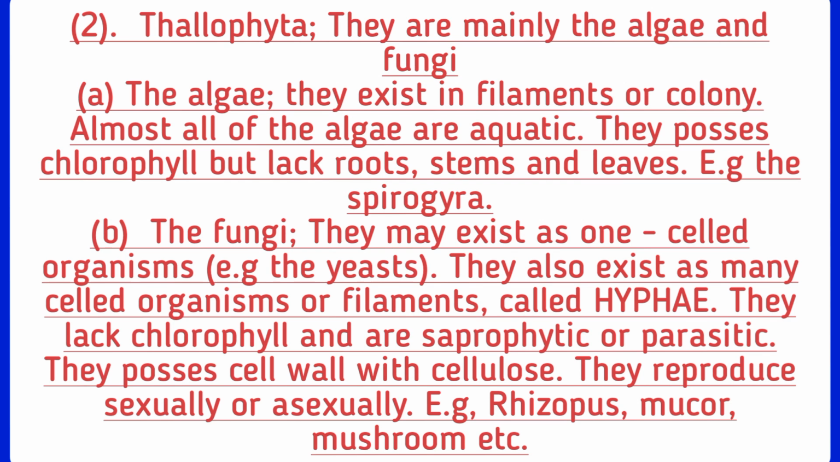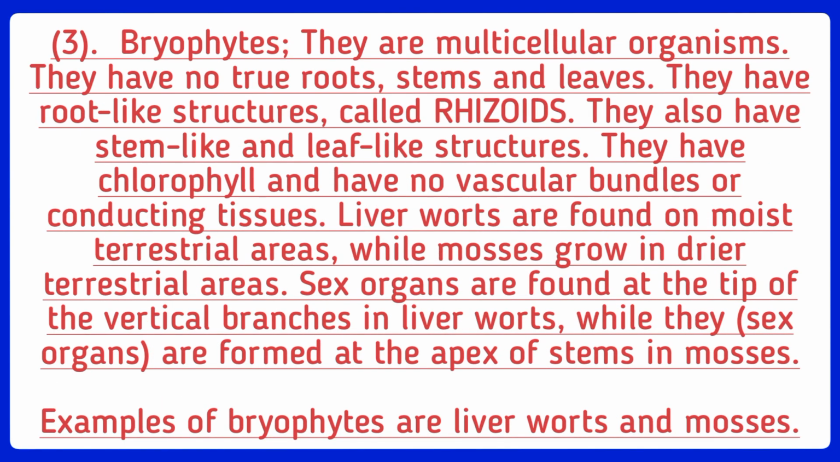the Spirogyra. The fungi may exist as one-celled organisms, e.g. the yeast. They also exist as many-celled organisms or filaments called hyphae. They lack chlorophyll and are saprophytic or parasitic. They possess cell walls with cellulose. They reproduce sexually or asexually, e.g. Rhizopus, Mucor, mushroom, etc. So once you hear about algae and fungi, I know we are talking about the Thallophyta.